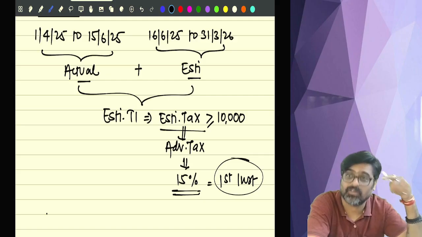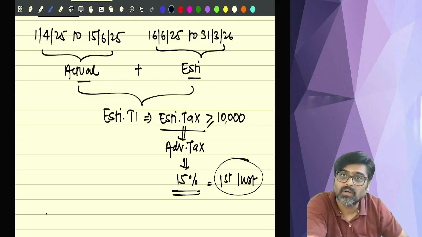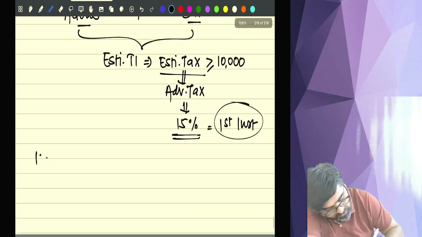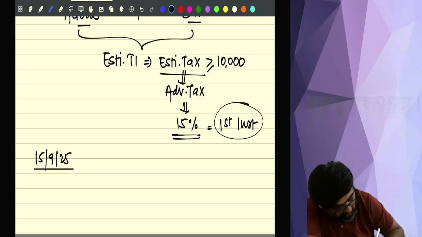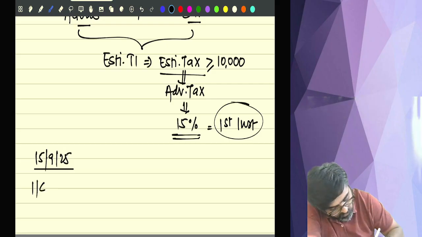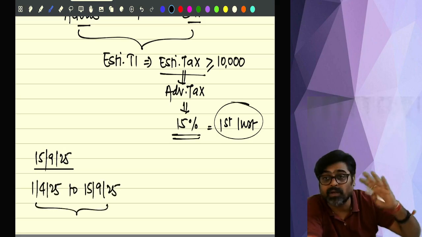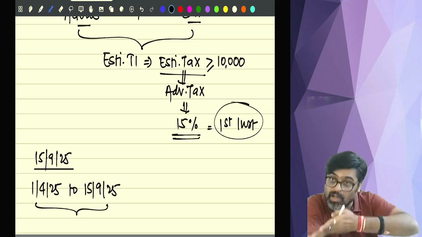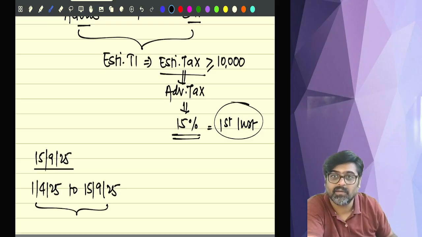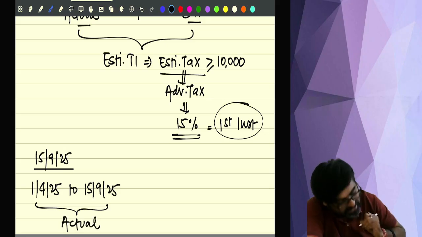Next, when are you going to come to us? 16th June? No. Next, you will come on 15th of September. Second installment. Yes or no? So, the second installment you are going to pay on 15th of September 2025. Now tell me, don't you know from 1st of April 25 to 15 September 25, not till June, no, till 15 September, you will know how much actually you have earned. Understanding, no?